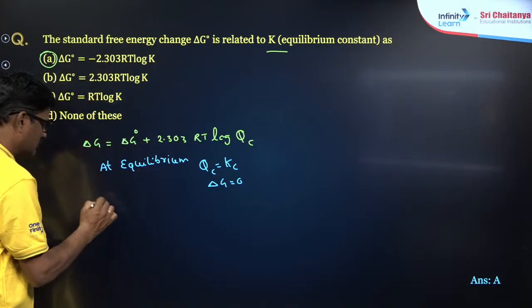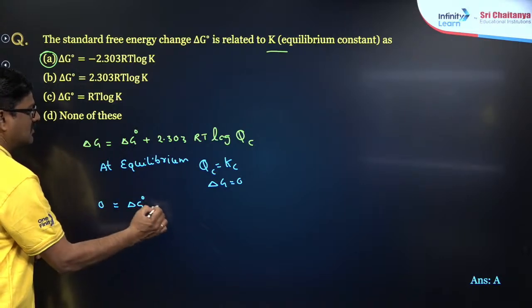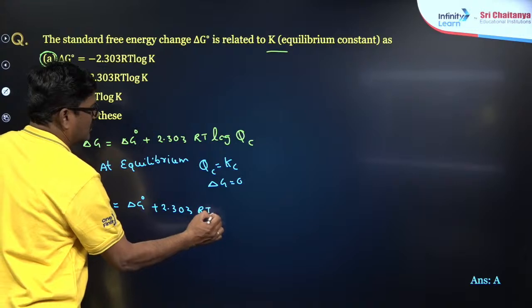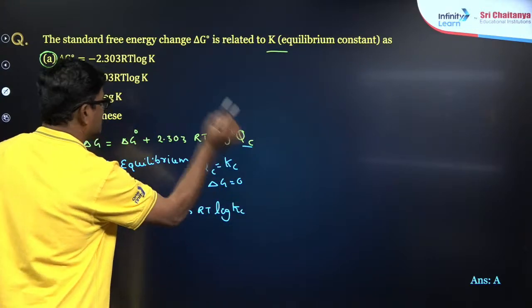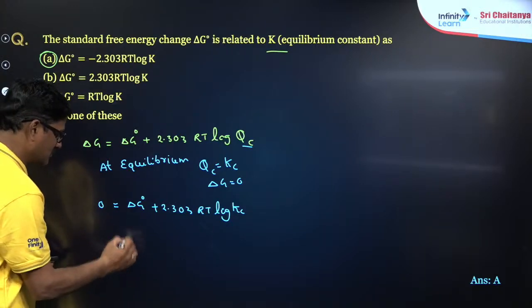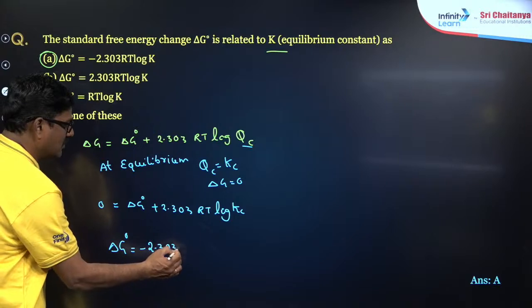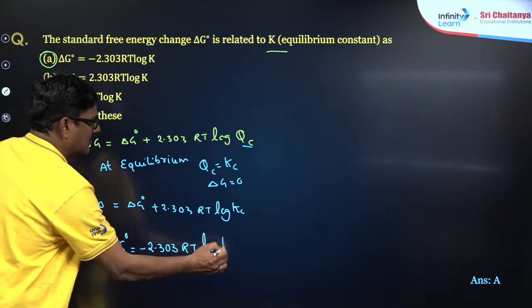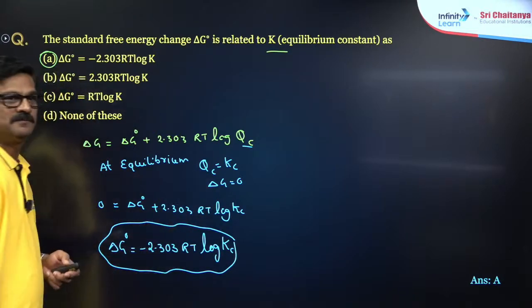So 0 is equal to delta G naught plus 2.303 RT log Kc. So delta G naught is equal to minus 2.303 RT log Kc. Clear?